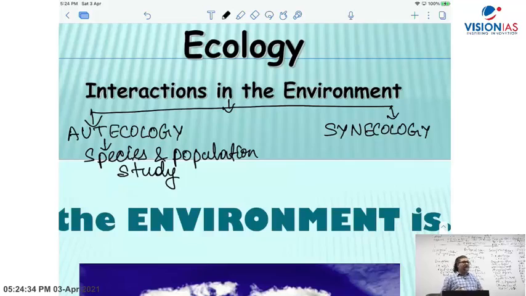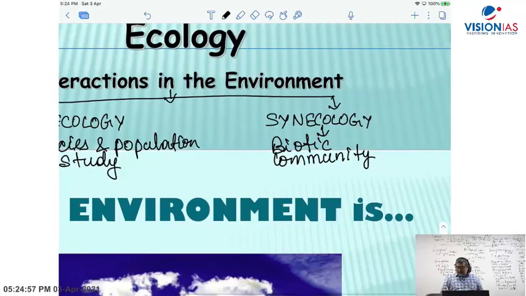It is focused on the species perspective, a tiger or lion or rhinoceros. That is called autecology. Whereas synecology focuses on the community perspective, that is in terms of biotic community, based on biotic community and ecosystem study.